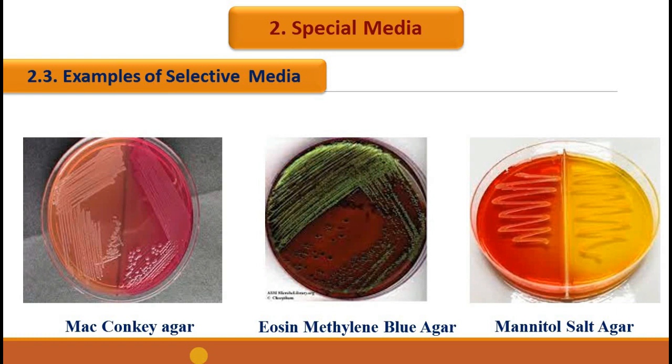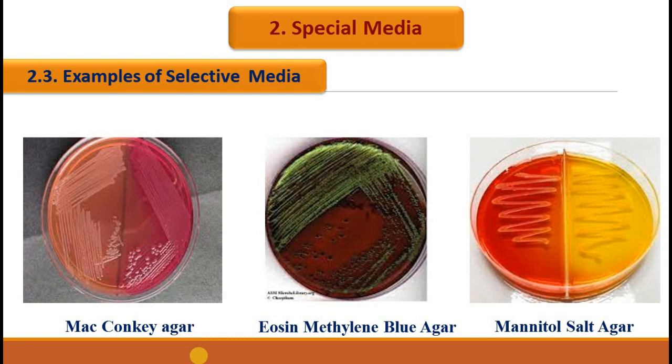The other example we mentioned is Thayer-Martin media. Thayer-Martin media is used to isolate Neisseria gonorrhoeae from clinical specimens. This media contains antimicrobials like vancomycin, colistin, and nystatin in chocolate agar. On incubation in the presence of 3 to 10% carbon dioxide, this media will give colonies of Neisseria gonorrhoeae and inhibit other commensals.